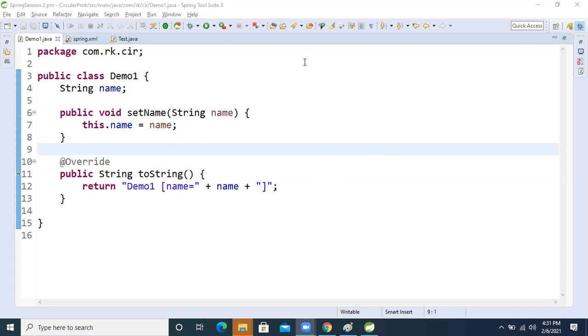So now Padma, is there still any doubt? Padma, please unmute yourself. Yeah, now it is clear, Ravi. Clear? Okay. So now I have completed all permutations and combinations about setter injection and constructor injection, right?